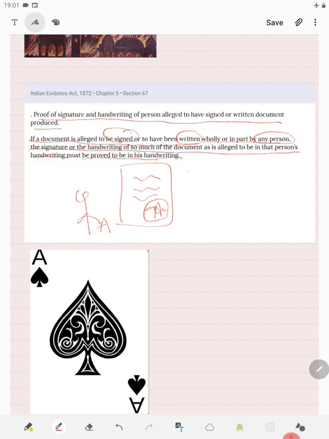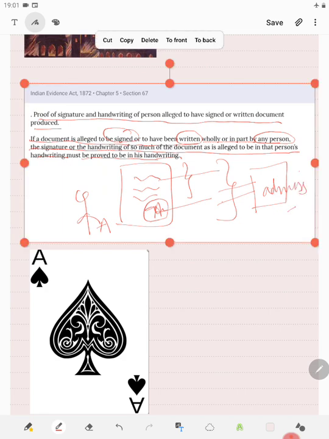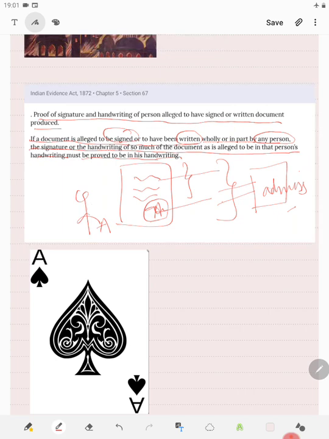Then we have to prove that this is the handwriting of A and this is the signature of A, in order for the court to make it admissible before the court. This section does not prescribe the manner in which it is to be proved.